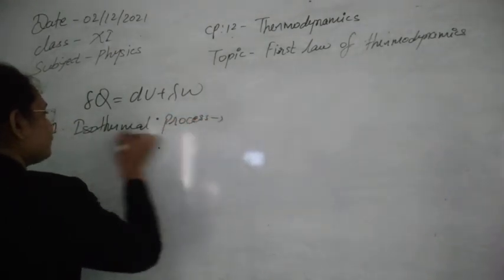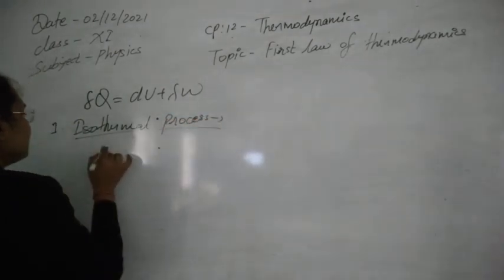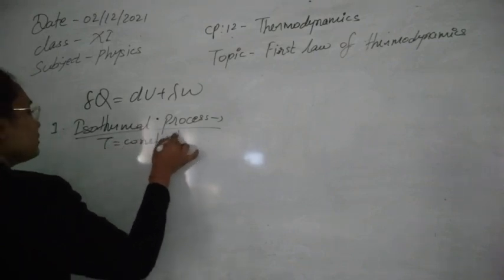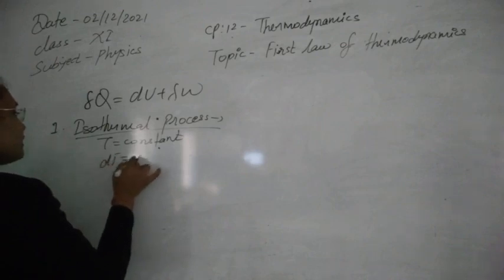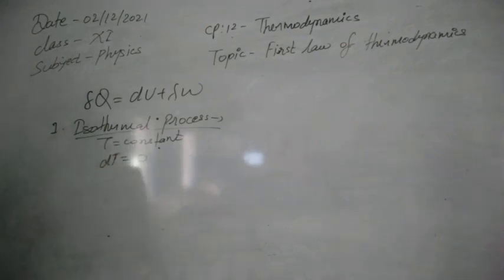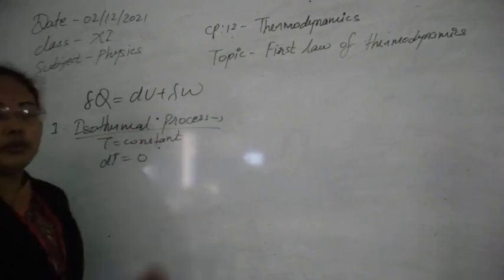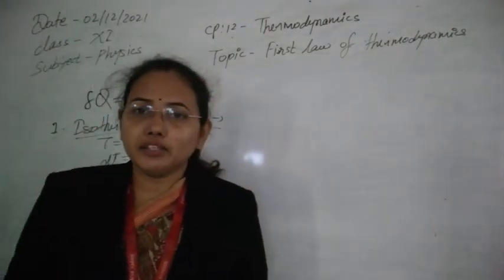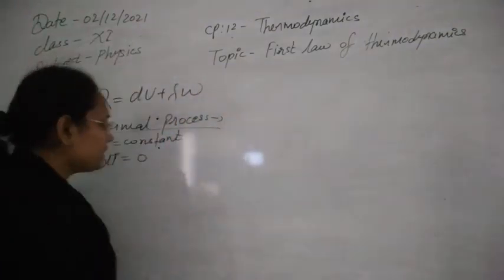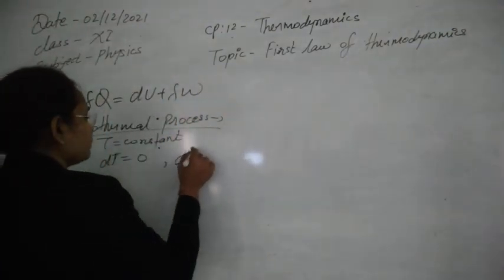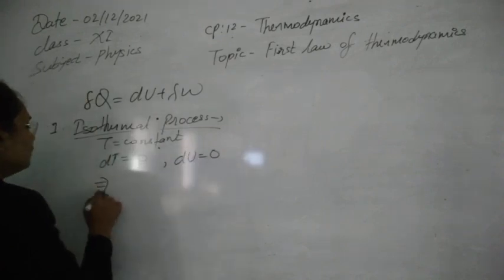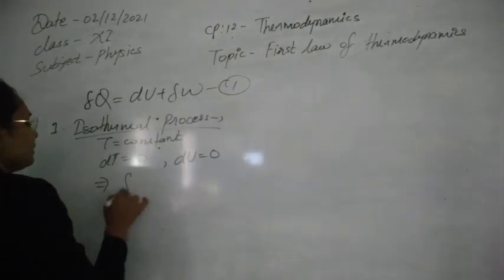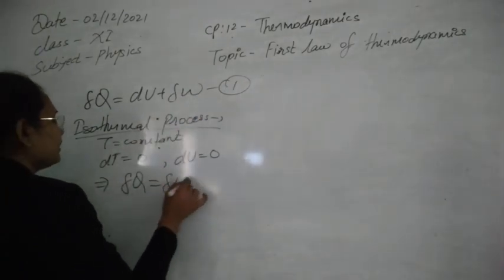In the case of an isothermal process, as we know, the temperature remains constant. As temperature remains constant, the change in temperature will be 0, and if the change in temperature is 0, then dU will also be 0, because internal energy changes whenever the temperature changes. So if temperature is constant, or change in temperature is 0, the internal energy change will be 0. So we can write this as equation 1. From equation 1, delta Q is equal to delta W.